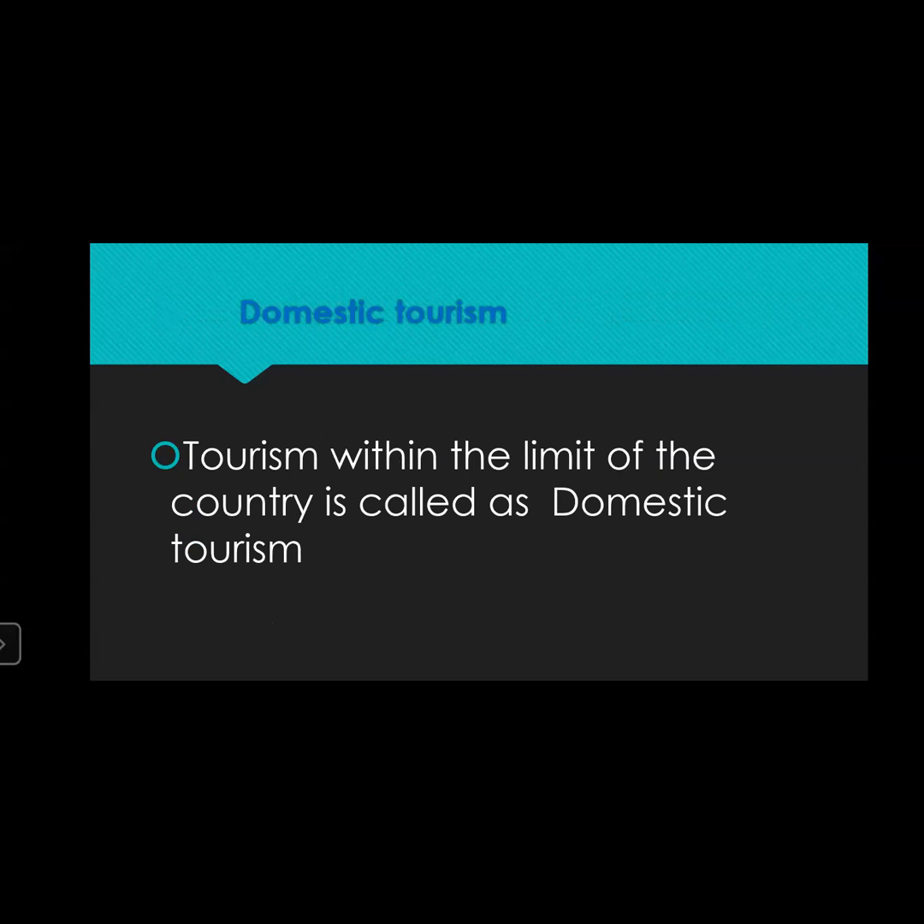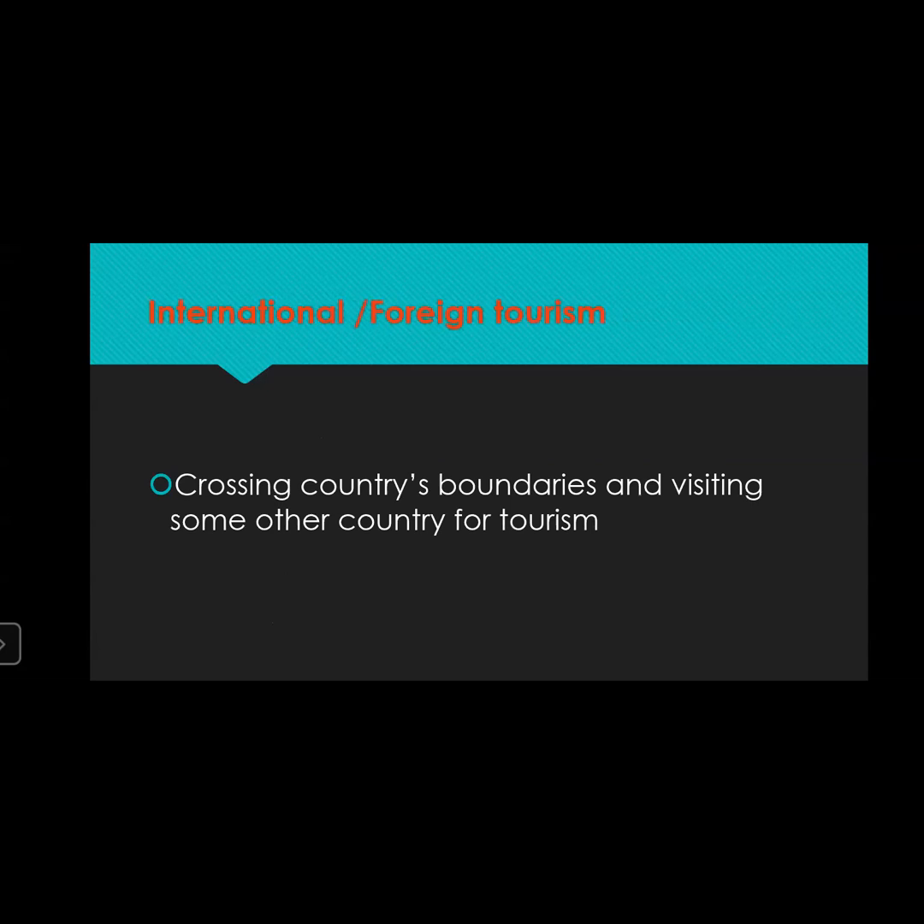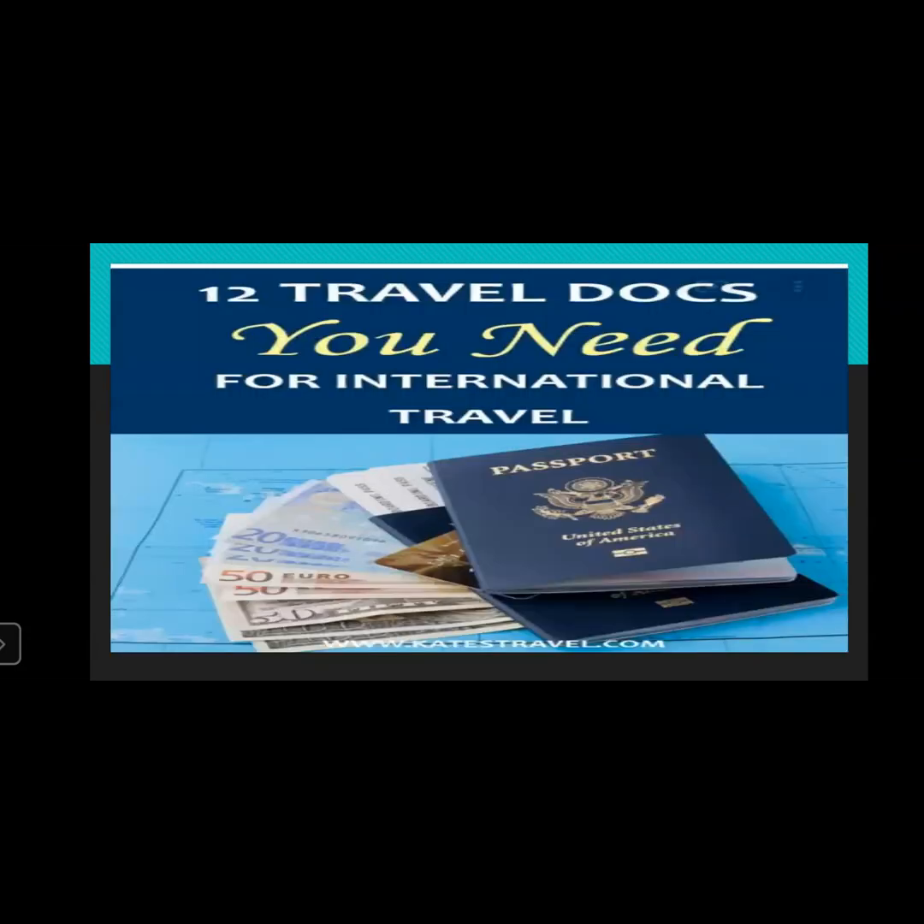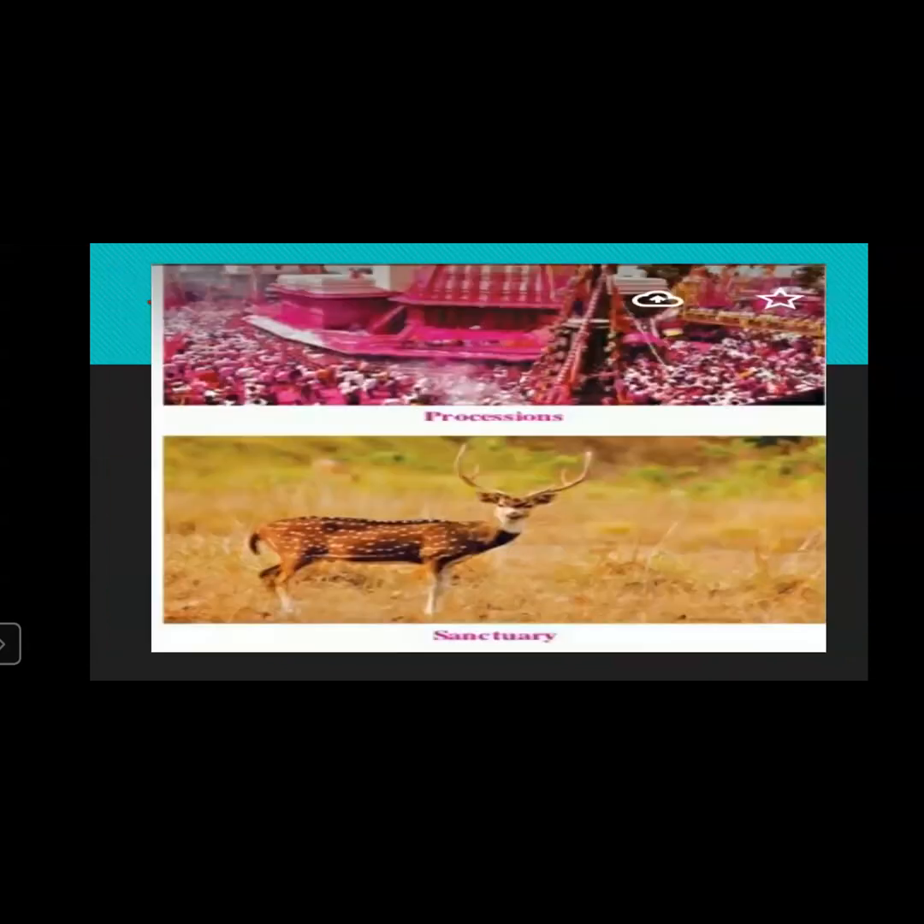On the basis of borders, tourism is divided into domestic tourism, which is within the political boundaries, within the limit of the country, and international tourism, which is crossing the country's boundaries. If you want to cross the boundaries, you cannot directly go over there because you need some documents: passport, visa, travel insurance, currencies, and different identity proofs are needed for this procedure.